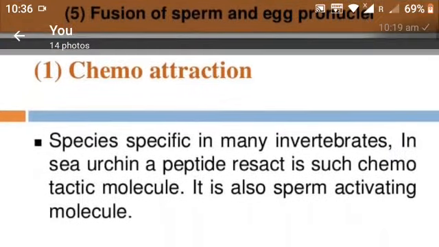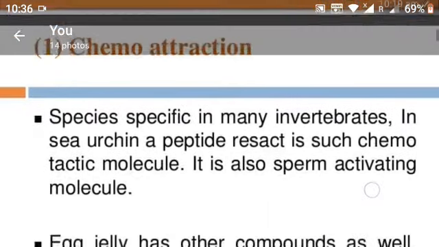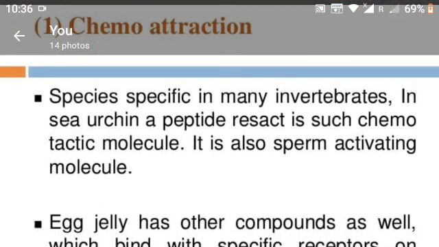Chemo attraction is a species specific process. Okay, it is species specific in many invertebrates. In sea urchin, a peptide, resact, is such a chemotactic molecule.